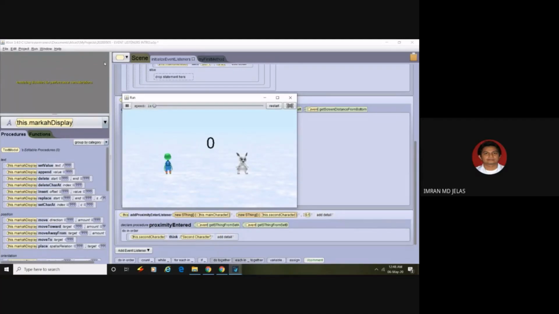So we can control our main character, which is now the alien. And we can switch the main character with the mouse click. So now the main character will be the bunny. And we try to get bunny to go to alien. Yeah, so alien will be the second character. But if we make our program like this, it won't be nice, like they are not being friendly.